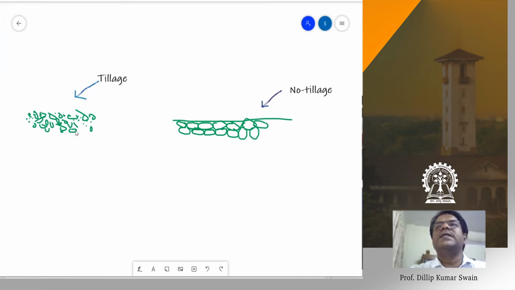Of course, the high surface area receives more temperature, definitely that's true, and at the same time there is a loss of thermal conductivity here, but there is a chain of thermal conductivity. So in this case, the temperature of the soil, in case of tilled soil, as a disturbed soil, will be much higher as compared to the temperature of a non-tilled land.